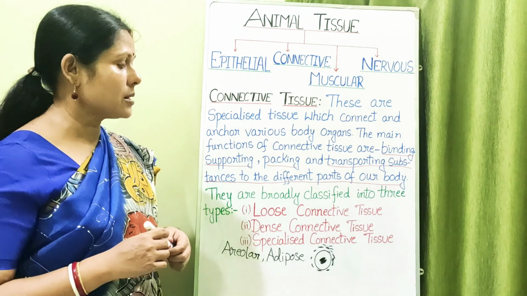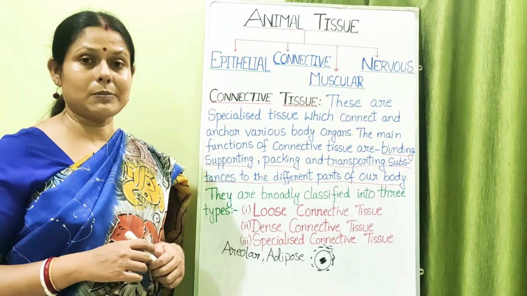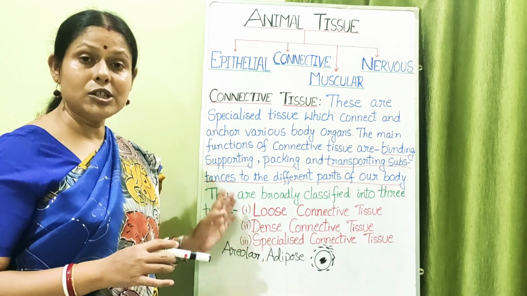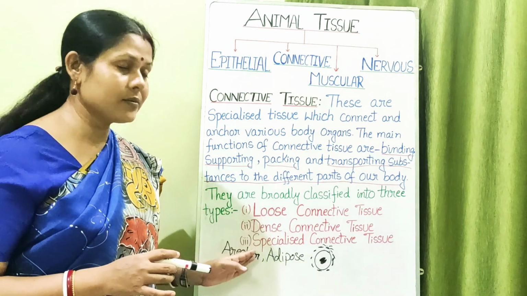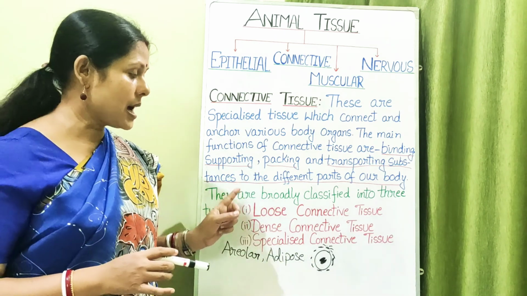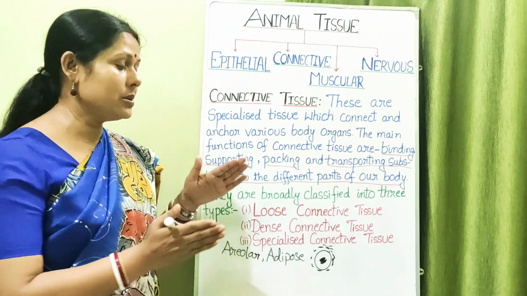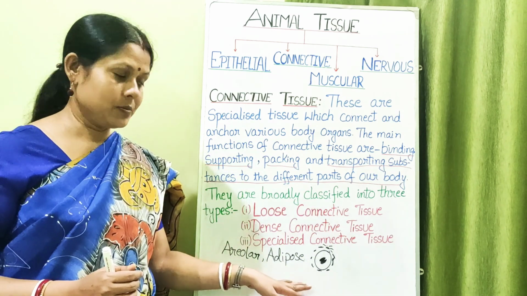With this we have come to the end of the various types of connective tissues discussed in our chapter. Again, these three broad divisions are not mentioned in the chapter as such, but I have mentioned them for your easy understanding of which tissue falls under which group. Loose connective tissue: areolar tissue and adipose tissue.